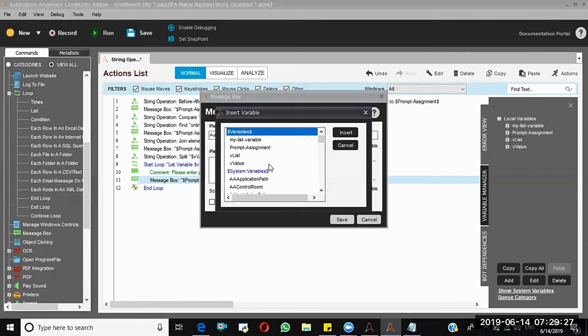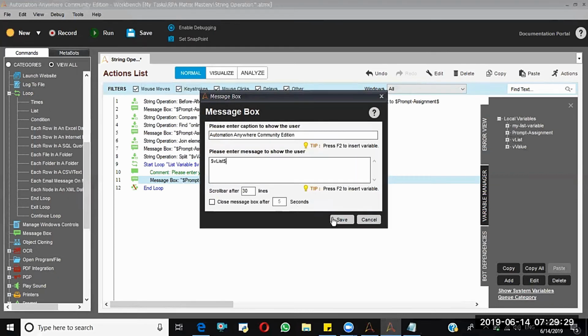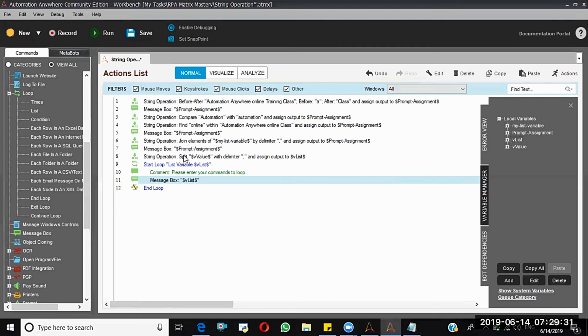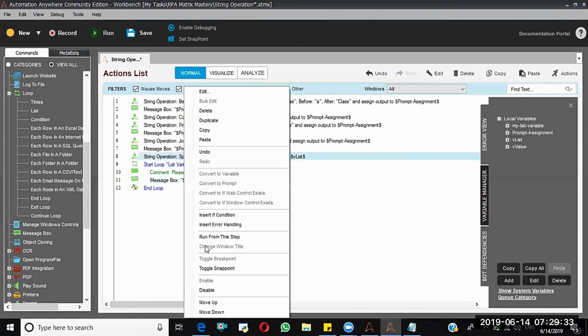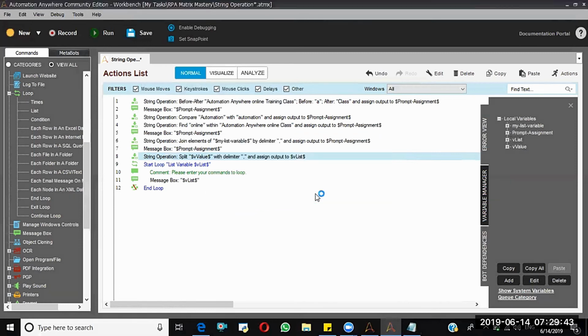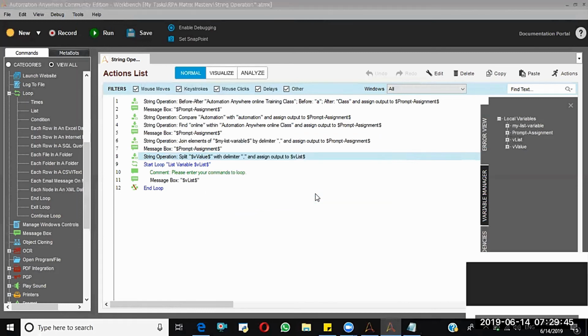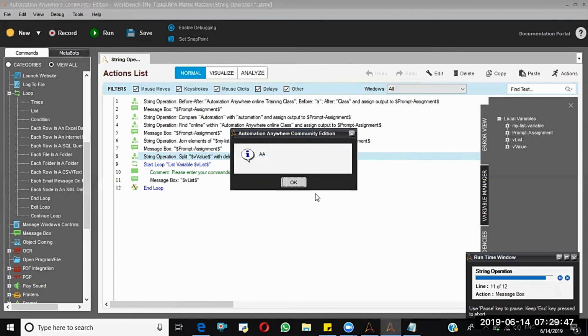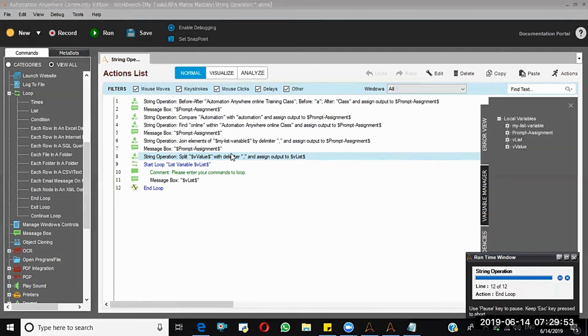Inside that, you have to print it. So from here, I'm going to run this. First is AA, BP, UiPath, fusion, and OpenSpan.